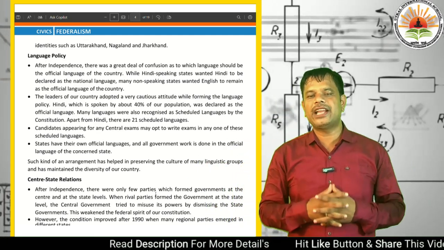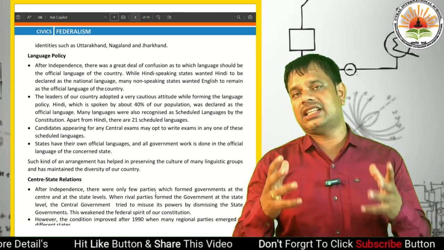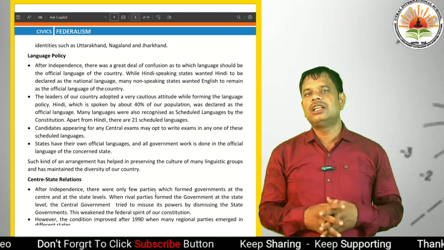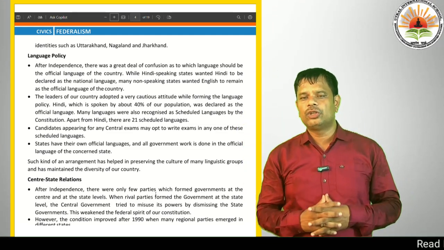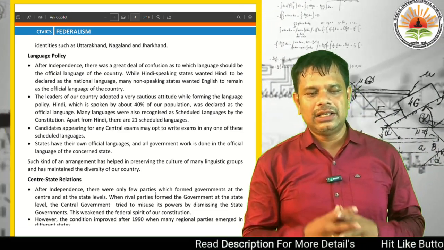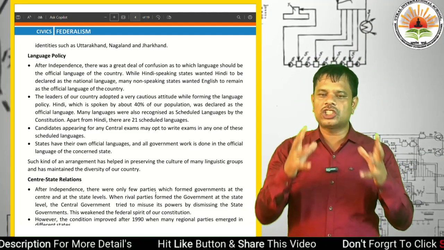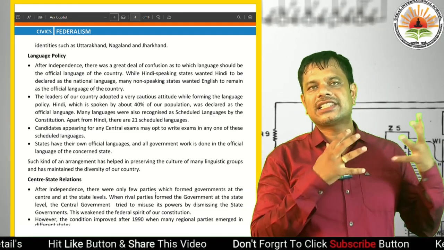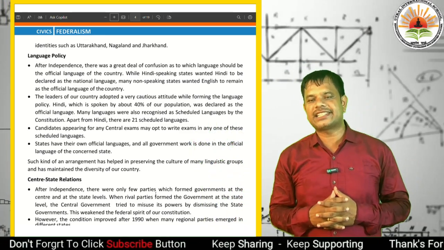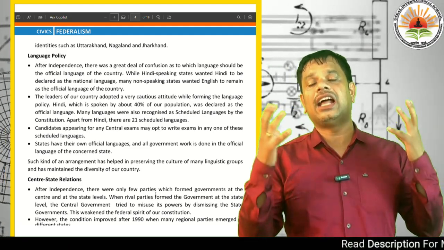While Hindi-speaking states wanted Hindi to be declared as the national language, our North India's and Central India's people frequently speak Hindi. So they are demanding that Hindi should be declared as the national language. Similarly, many non-Hindi-speaking states, just like South Indians, Tamil Nadu, Kerala, Karnataka, wanted English to remain as the official language of the country.